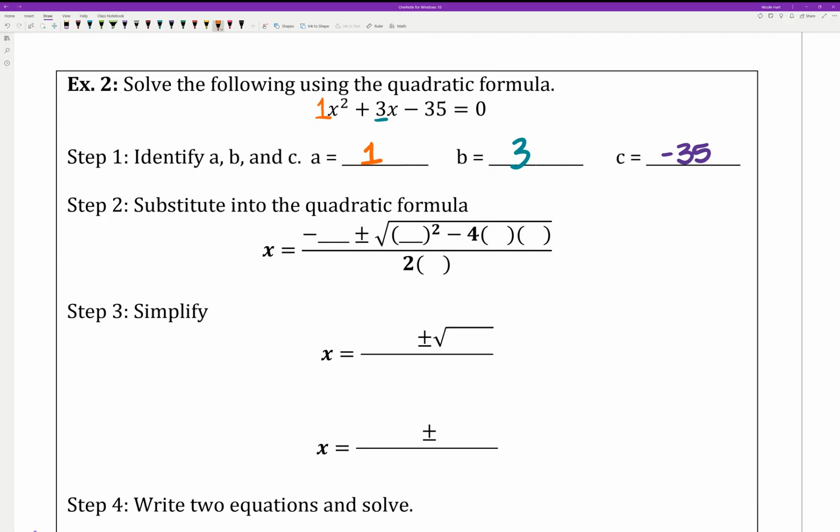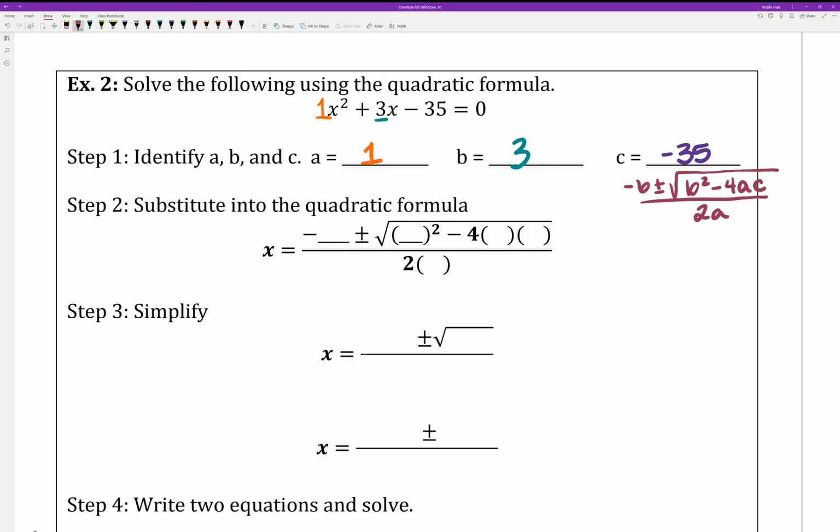Now we're going to plug these into our quadratic formula. Having that handy to look at is extremely helpful. So again, it's negative b plus or minus, all under the square root, b squared minus 4 times a times c, all over 2a.